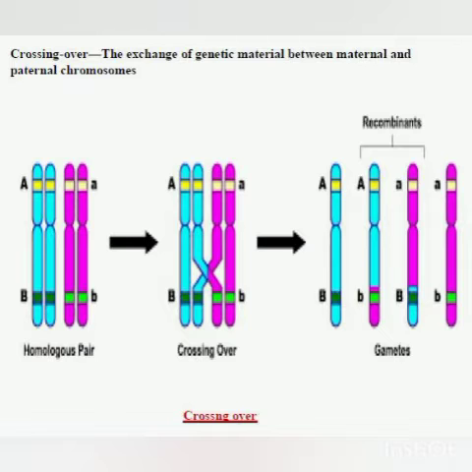You will also notice the chromatids which are located on the outer side. For example, in the case of the maternal chromosome, in the gametes the chromatid located on the outer side will have both capital A and capital B, but the one located on the inner side will now have capital A and small b.